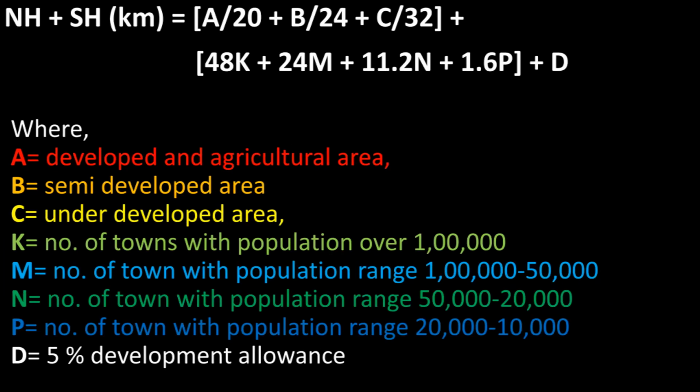Let's have a look at another formula which is used to calculate total length of national highways plus state highways.